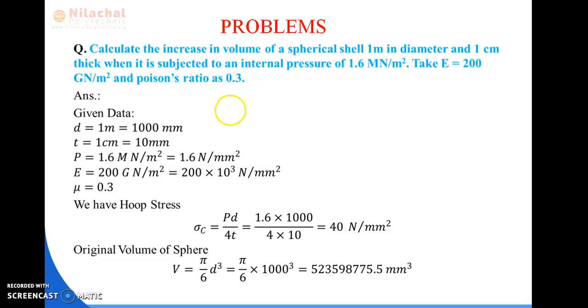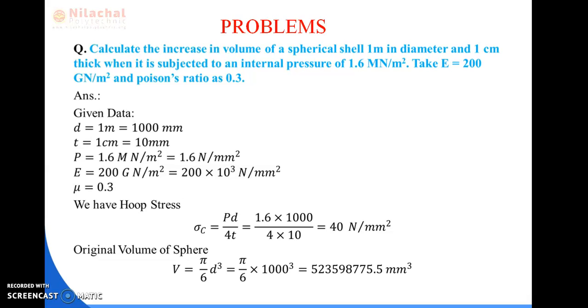So for finding out the change in volume of the sphere, what we have to do? We have to calculate the volumetric strain of the spherical shell. Volumetric strain eV is equal to 3 eC, where eC is known as the circumferential strain in case of a spherical shell. The formula for circumferential strain is equal to sigma C by E into (1 minus mu).